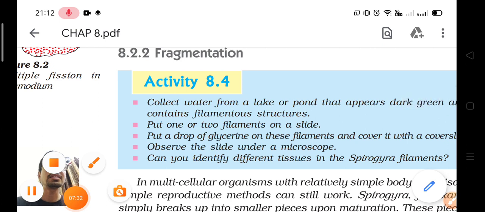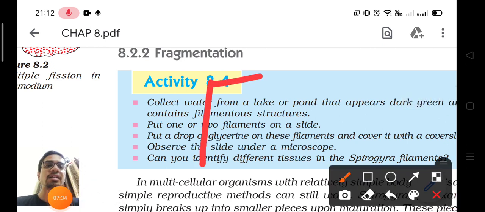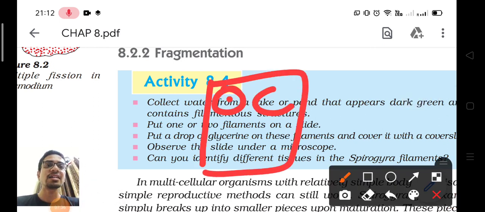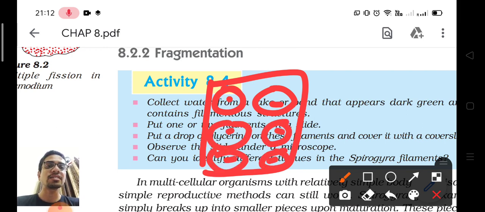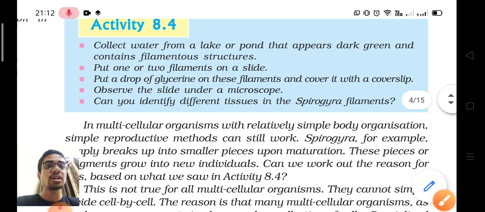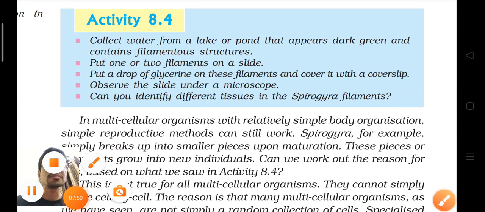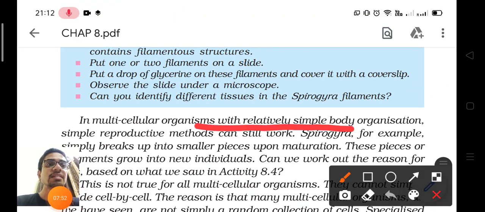Like this is an organism, it has various cells and all cells are of the same kind.